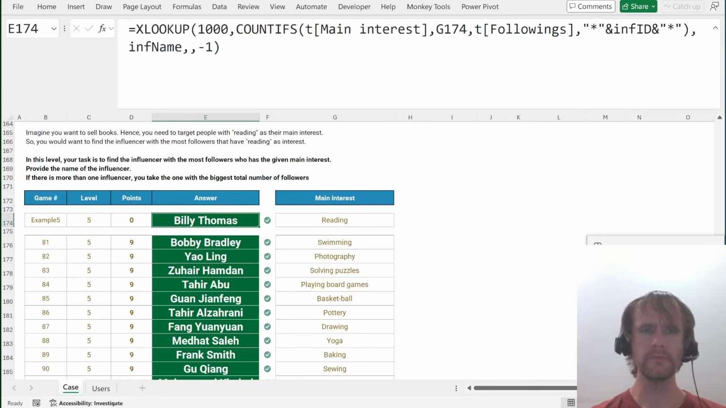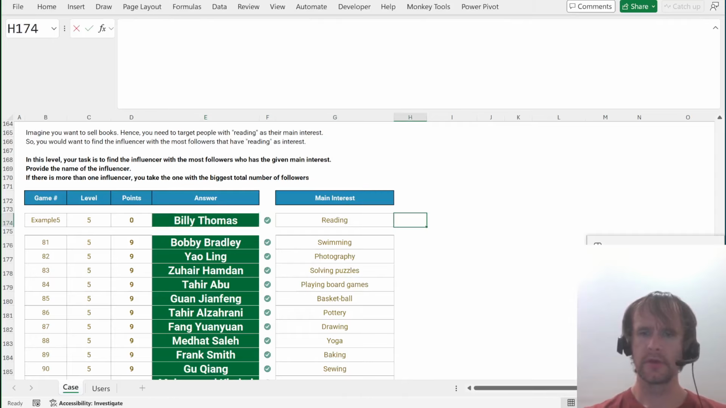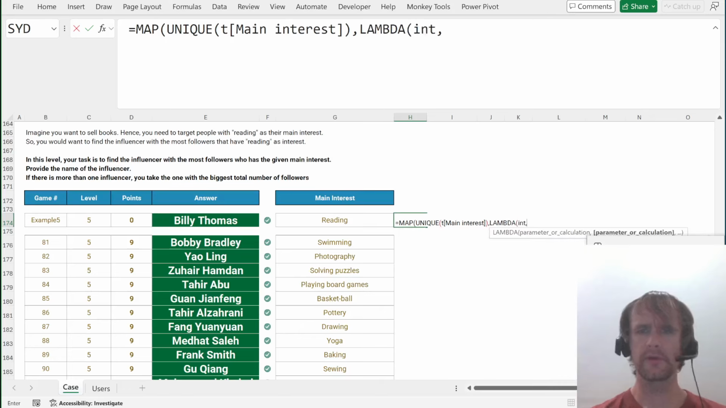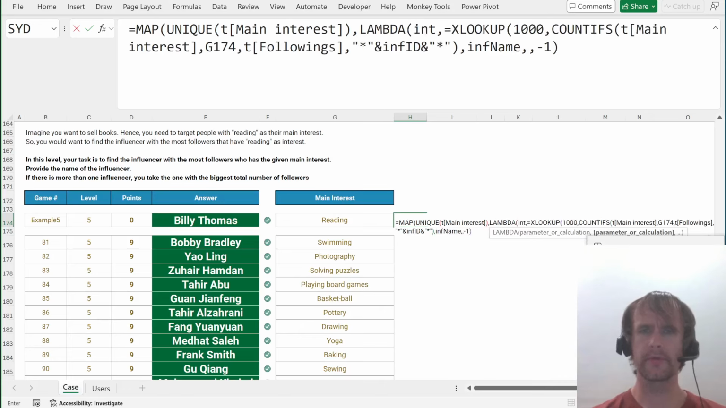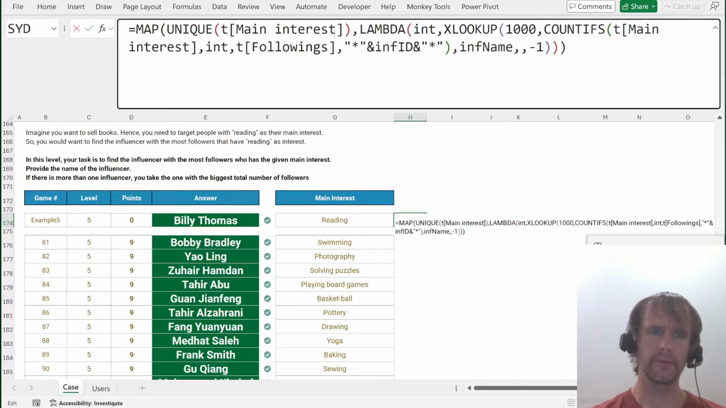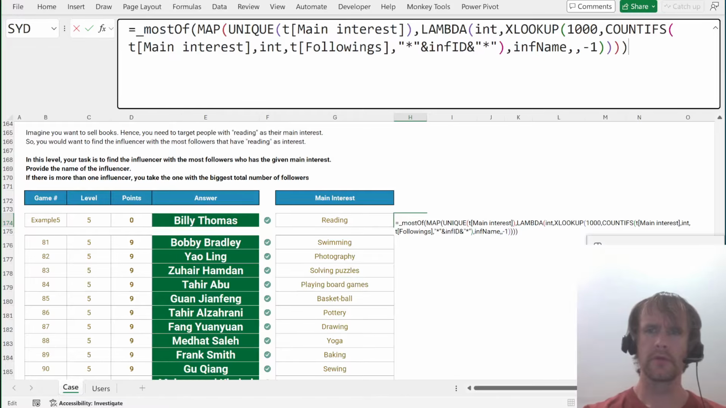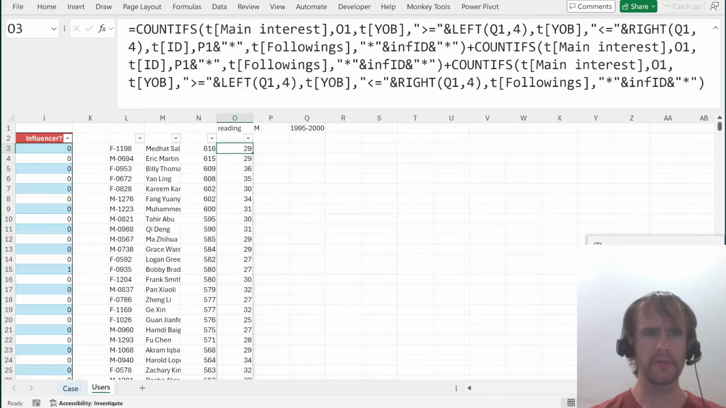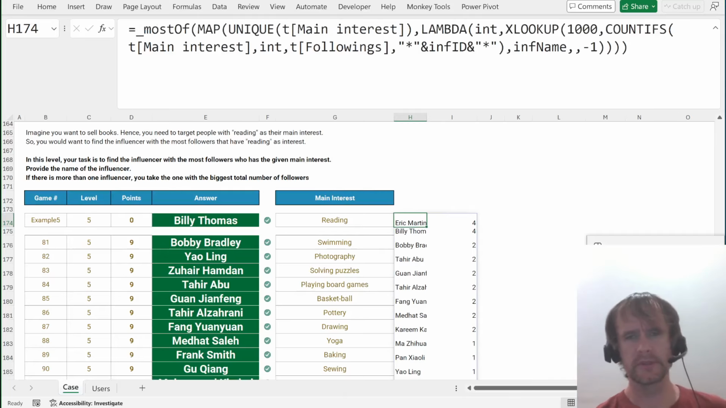I think we just say equals map unique T main interest, lambda, sorry, I'm going to close the unique, lambda int. And then we're going to do all of this on int. And then we want to say most of, to see who comes up the most often. And we've got a tie between Eric Martin and Billy Thomas, and Eric Martin has the more followers.